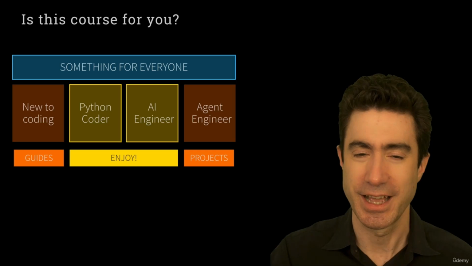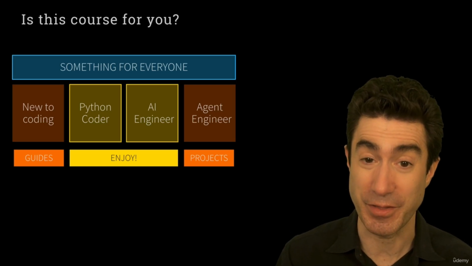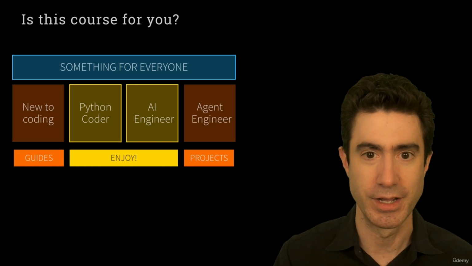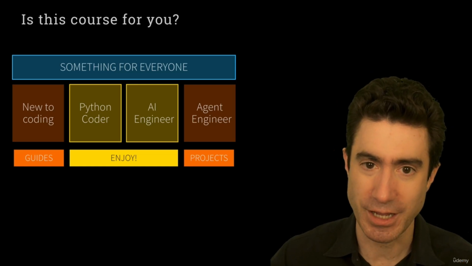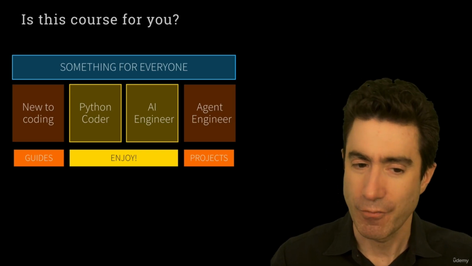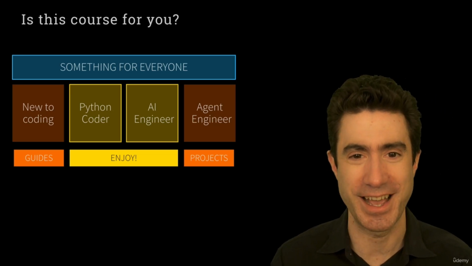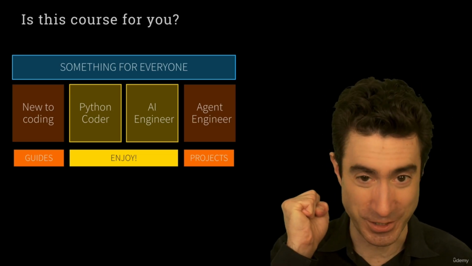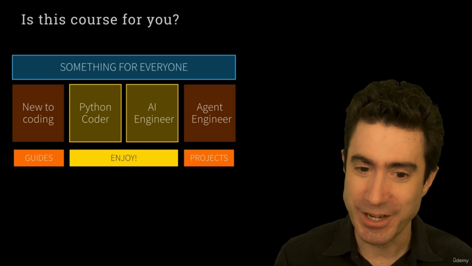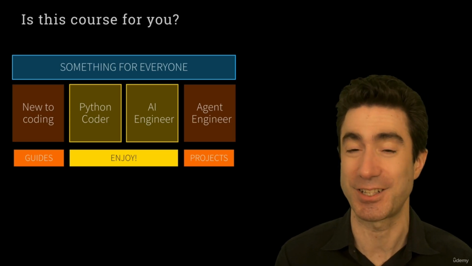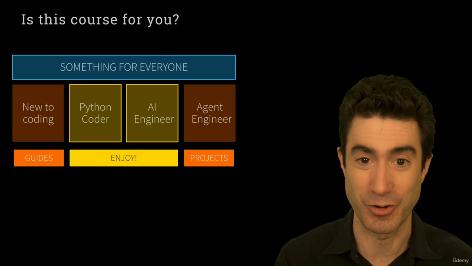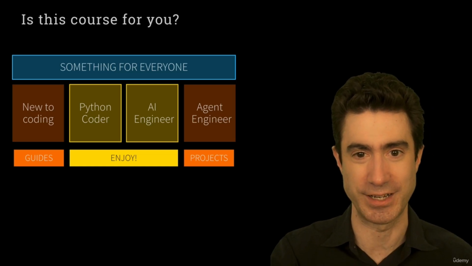So I'm here to say, if you're new to coding, take some time with the guides that I've written. You'll find them in the guides folder when we install the repo. And I've used that as a way to build up your foundational expertise so that you can hit the ground running. For Python coders and particularly for AI engineers, if you've taken the LLM engineering course, it's perfect. Then you're going to have a great time. And for agent engineer, focus on the projects. That's when we really put things into action. I'm really proud of the projects we've built. I think you're going to enjoy them, even if you've got some experience with this already.